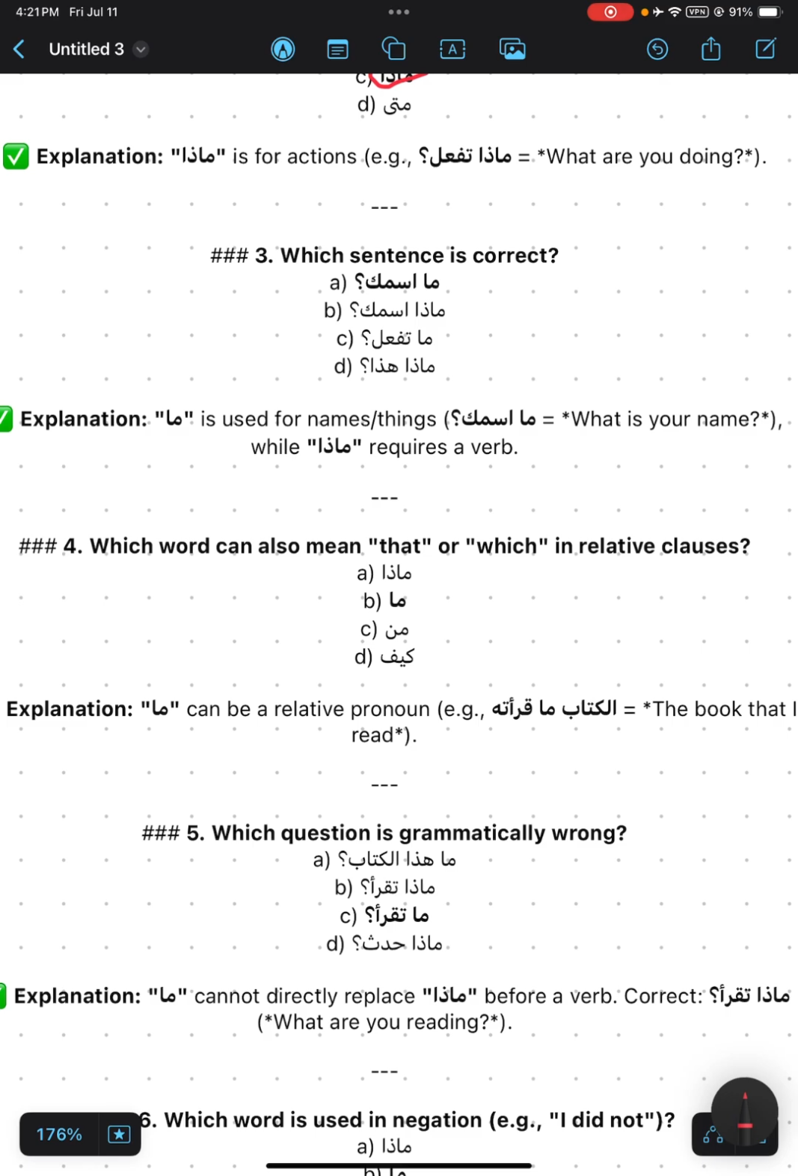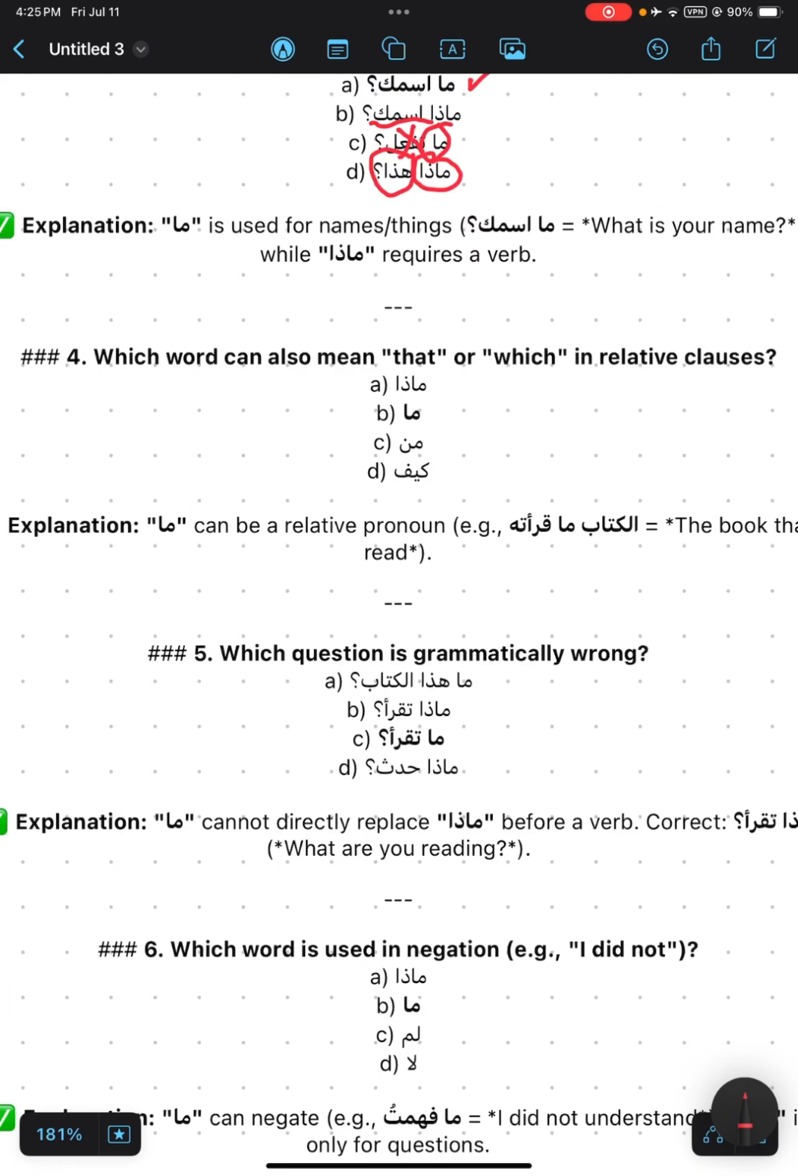Which sentence is correct? ما اسمك, correct, because ما is used for asking about nouns. ماذا اسمك is incorrect, because ماذا usually comes after it a verb, not a noun. ما تفعل, incorrect, because تفعل is a verb, and ما usually comes after it a noun. ماذا هذا is incorrect also, because ماذا usually comes after it a verb, and هذا means this, it's a noun. So the answer will be A.